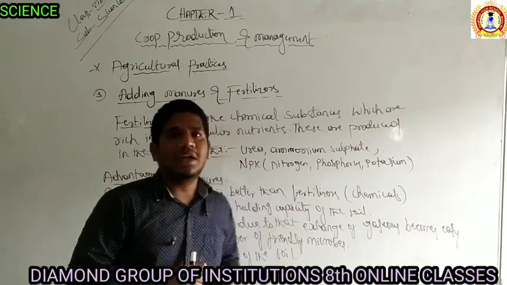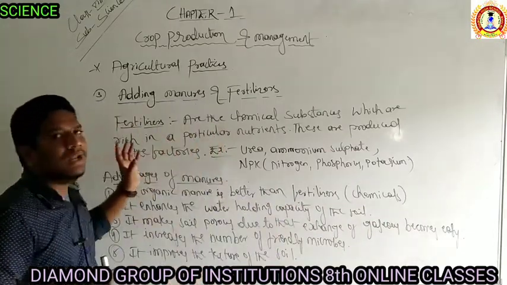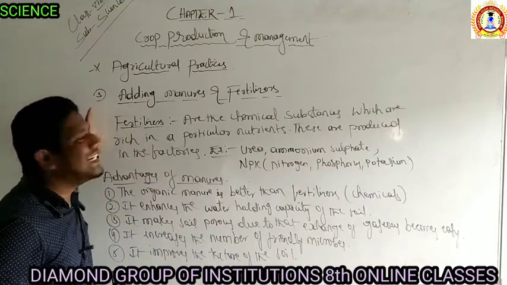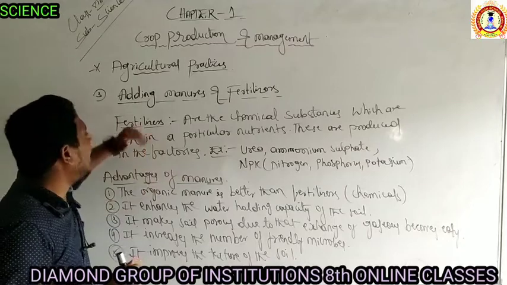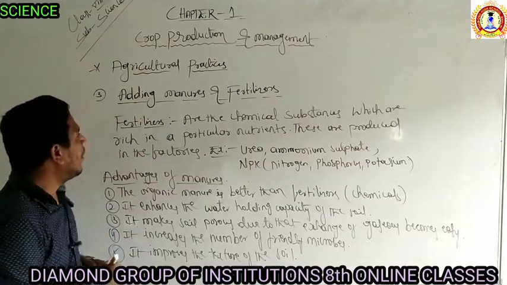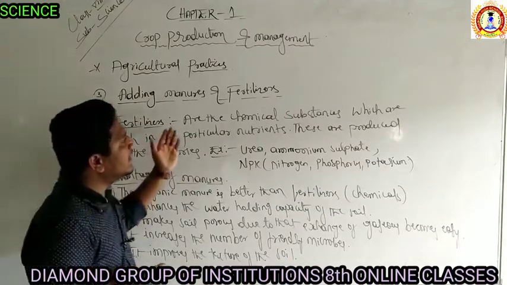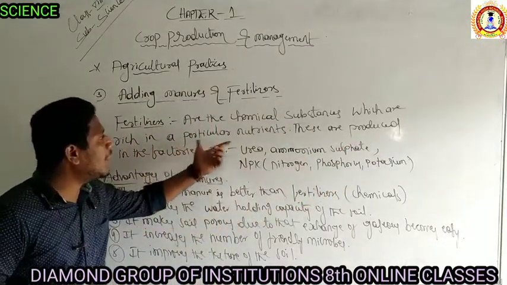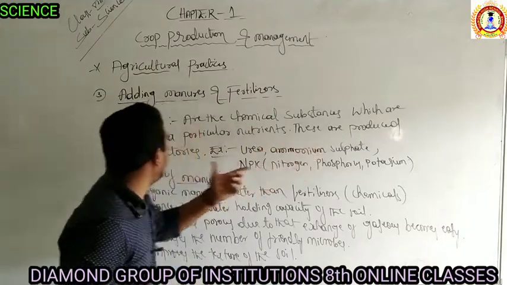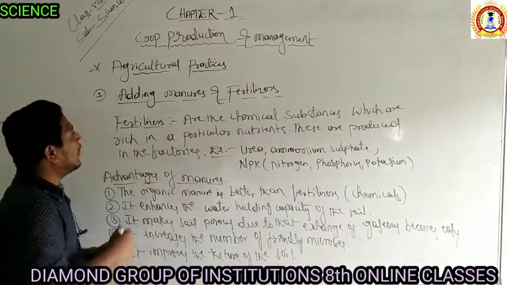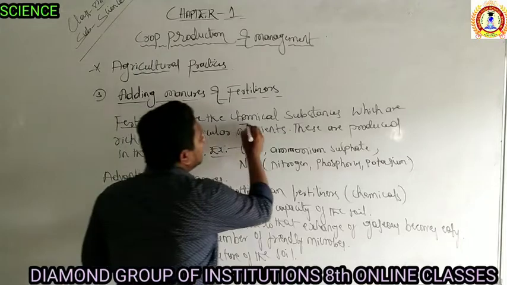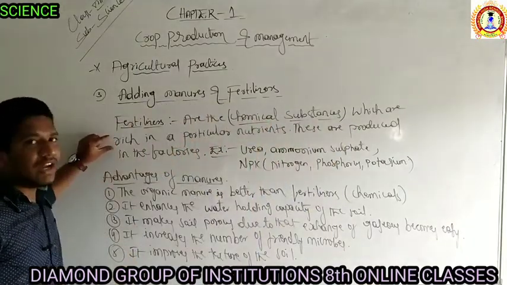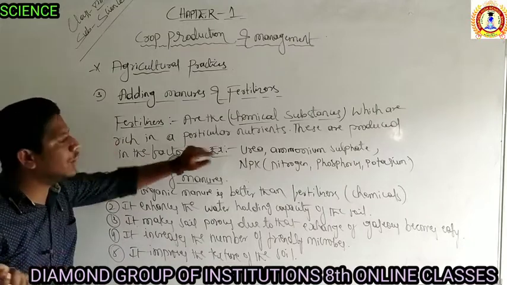We will discuss in detail the advantages of adding manures and the effect of adding fertilizers to the soil. What are fertilizers actually? These are chemical substances, rich in particular nutrients, and these are produced in the factories. Fertilizers are chemical substances which are rich in a particular nutrient.